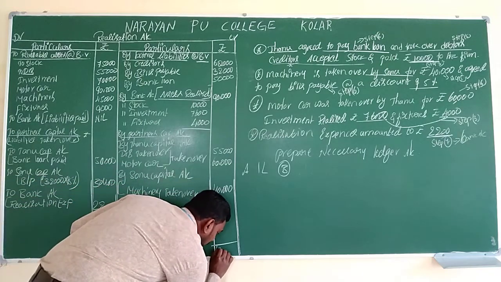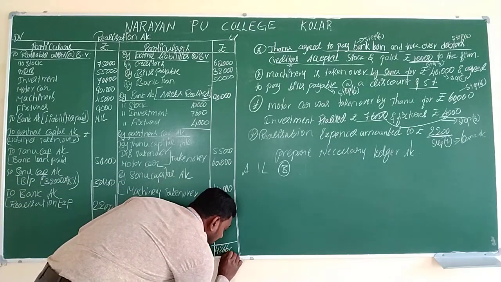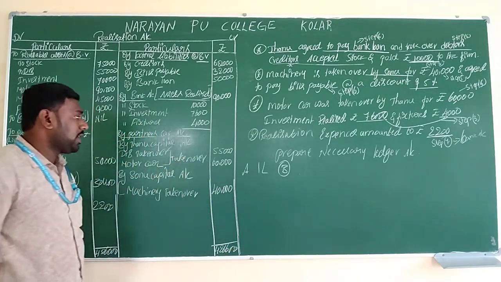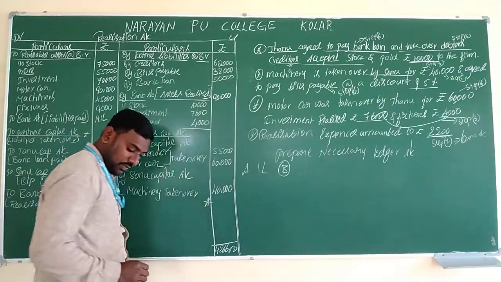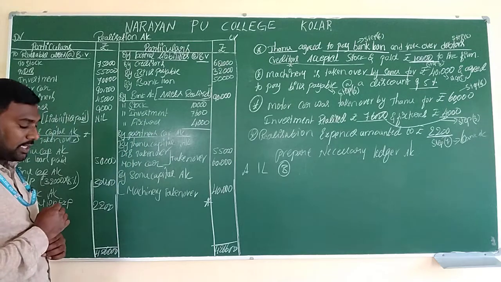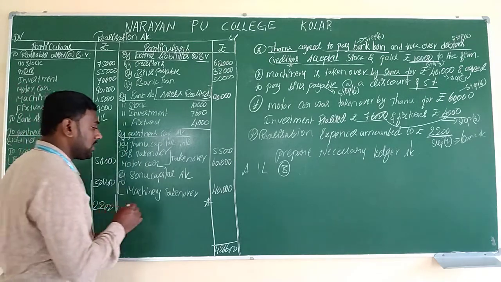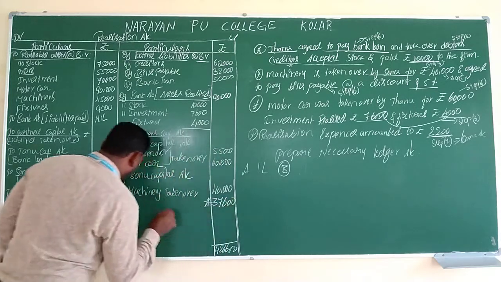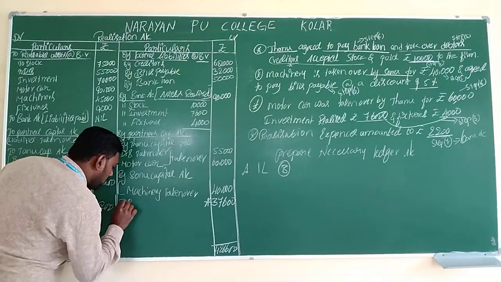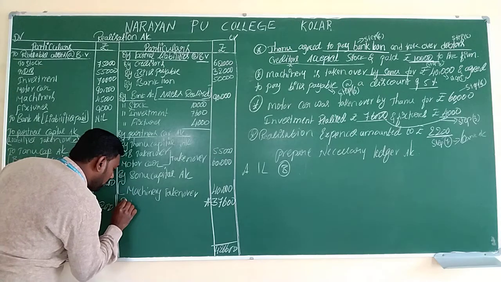The same value, 4,26,600, we have to get on the other side. Out of this, deduct all the incomes; we are incurring a loss. The loss is 37,600. It will be transferred to the partners capital account.